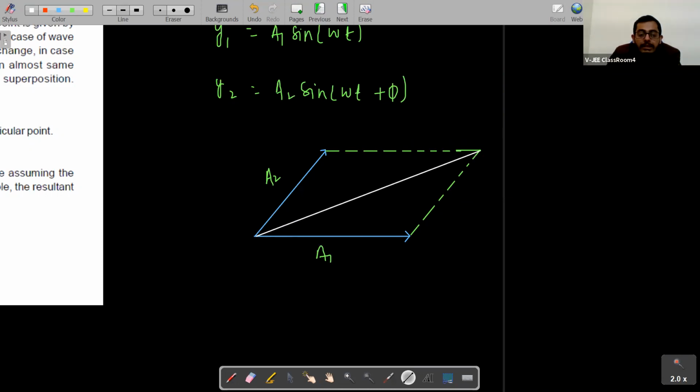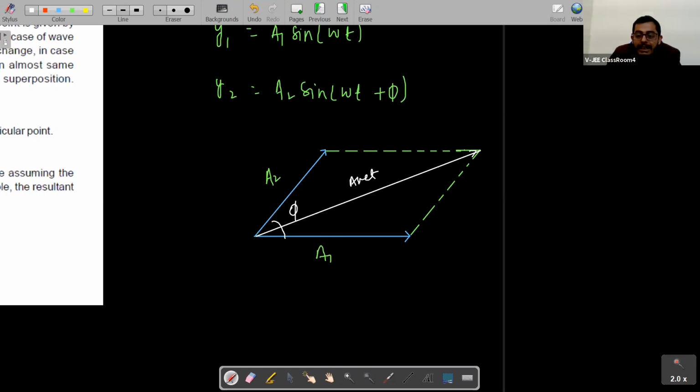This will be A net, and this angle will be how much? The phase difference between these two. A2 is sine omega t plus phi. If I have made this A1, the phase of this will be omega t. Because A2 is ahead of this by phi, this angle will be phi, right?